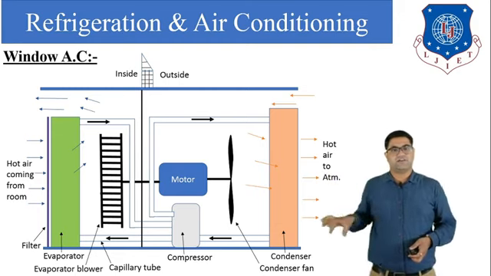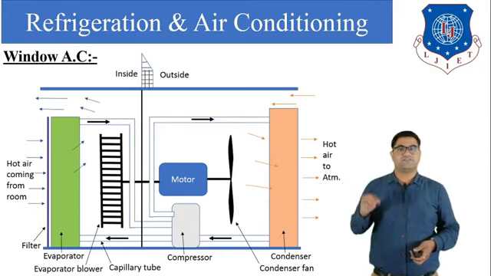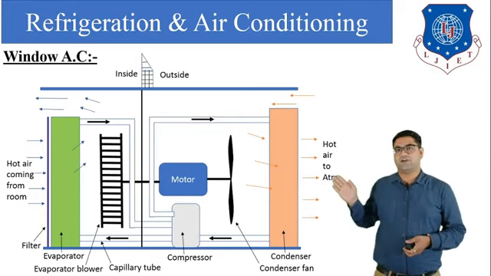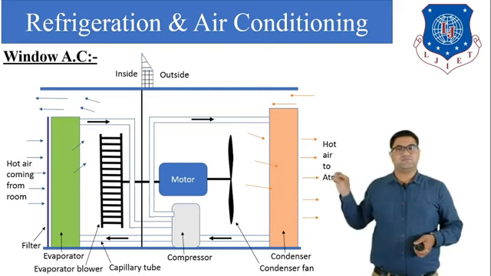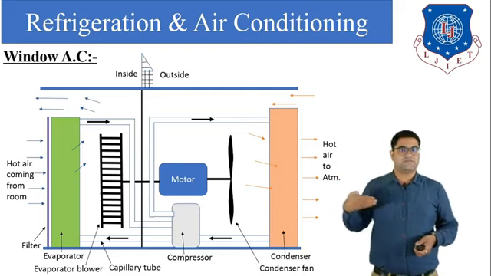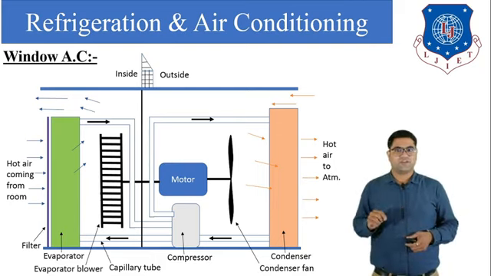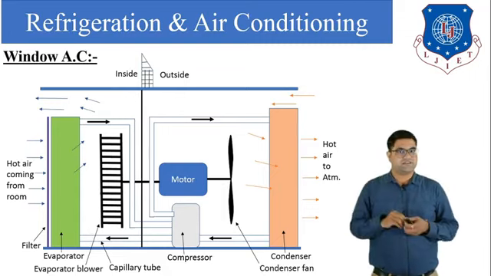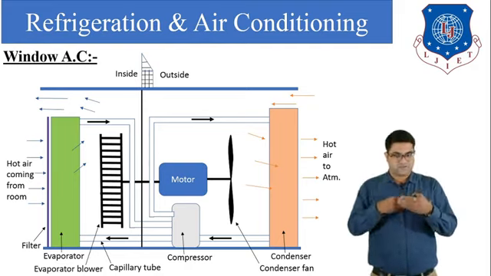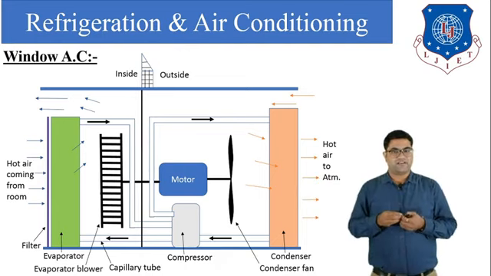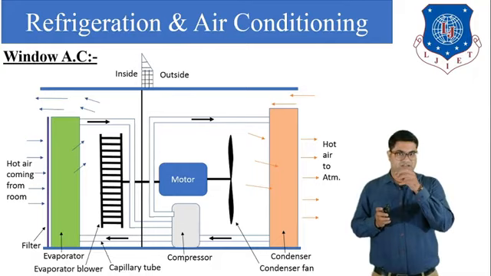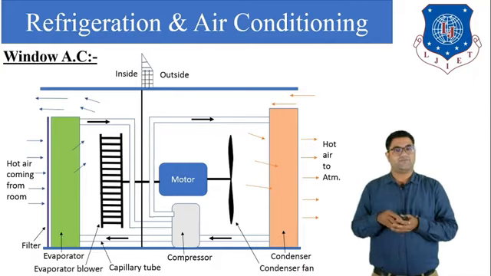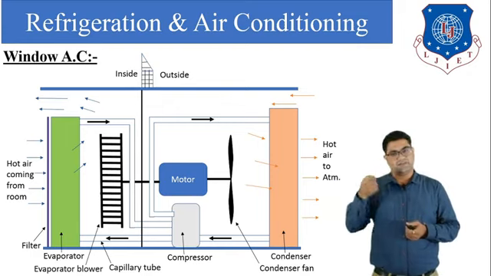Here from the figure I am going to discuss the operation of the window AC. First of all, see in the figure that inside the room there is hot air. The hot air comes in through the filter and makes contact with the evaporator tube. In the evaporator tube a very low temperature refrigerant is present in liquid form. So the refrigerant, which was in liquid form, will gain heat from the air, and the temperature of the air will be reduced.